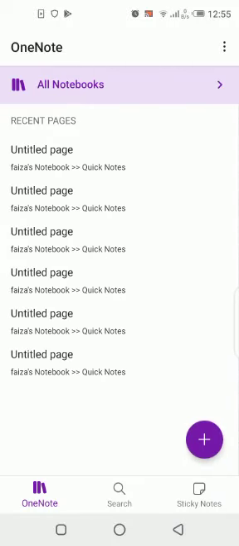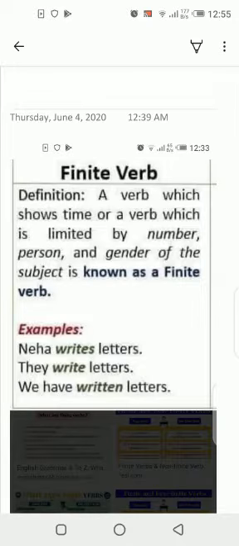So now, girls, first of all, we should know very well what actually a finite verb is. A verb which shows time, or a verb which is limited by number, person, and gender of the subject, is known as a finite verb. For example, Neha writes letters, they write letters, we have written letters, they will write letters, she has written letters.